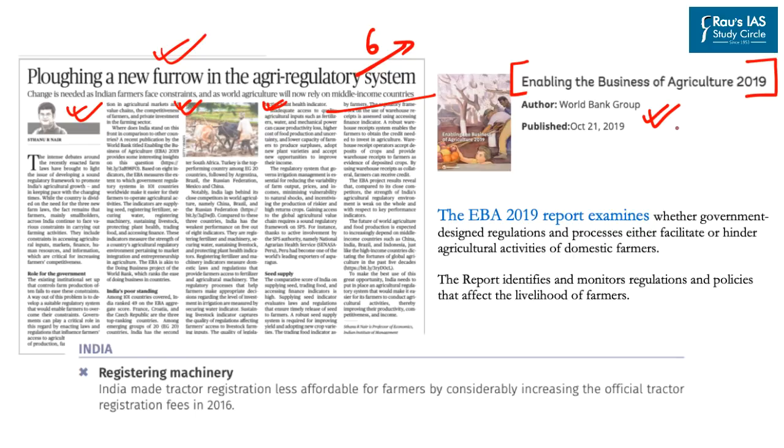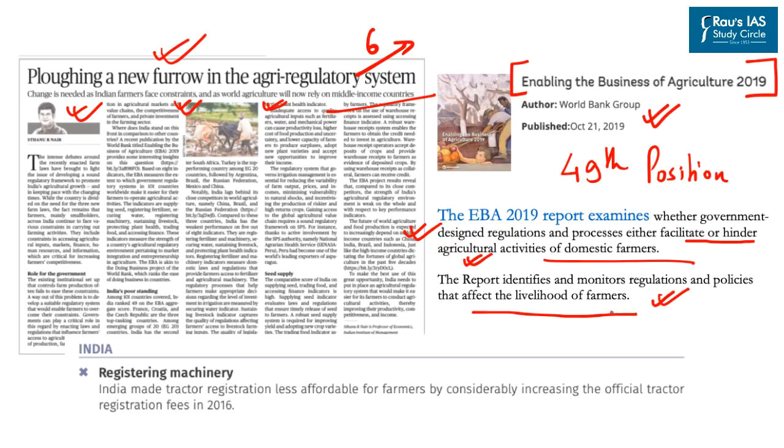Now just like the ease of doing business, this report also mentions the countries where ease of agriculture is better, and here India has been ranked at 49th position as compared to 101 countries. So in this regard, this report examines whether government-designed regulation and processes either facilitate or hinder agricultural activities for domestic farmers. Further, the report also identifies and monitors regulations and policies which affect the livelihood of farmers. So basically this report highlights the ease of doing agriculture in a particular country.